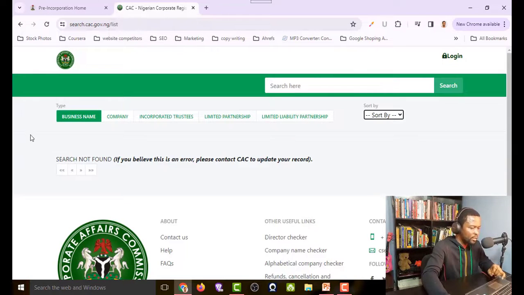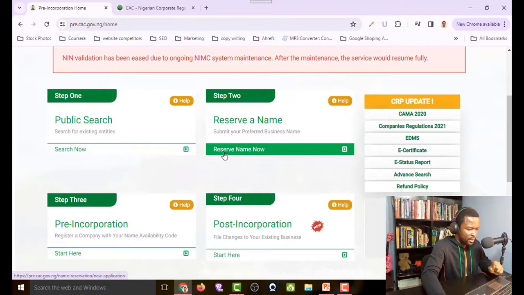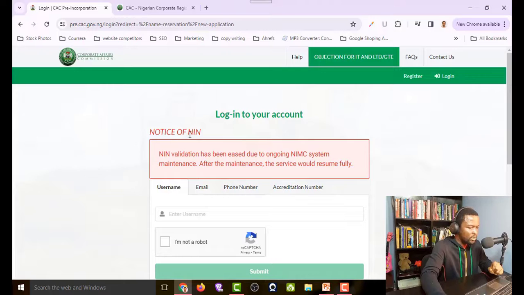Here it's telling me search not found. If you believe this is an error, please contact CAC. So what this simply means is that that name is not already registered. So let's go ahead and see how we can register the name. With that, I'll move over to step 2, which says reserve a name. I'll click here that says reserve name now, and you can see this notice of name. It says name validation has been eased due to ongoing NIMC system maintenance.